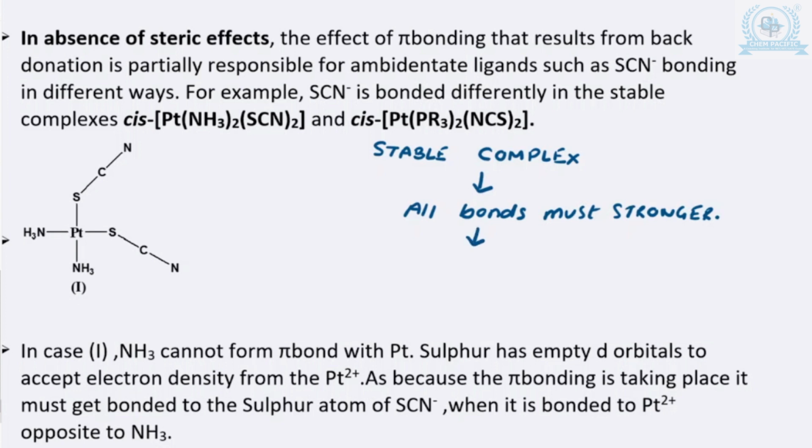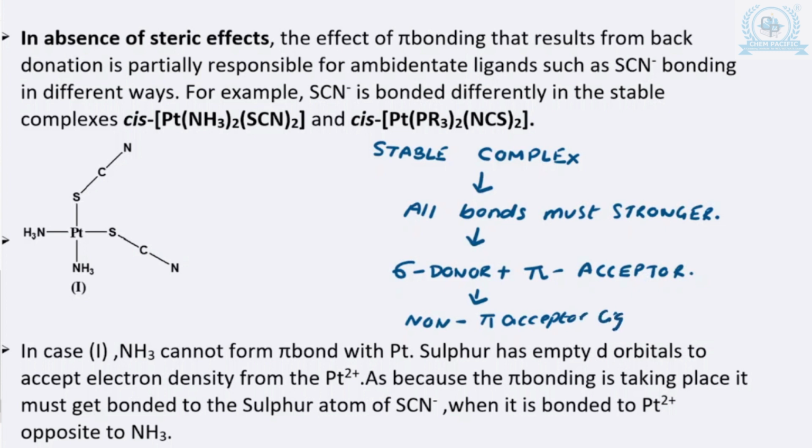Now what happens in a stable complex? If there is a ligand which is a sigma donor and also a pi acceptor, it always prefers, this is very important, a non-pi acceptor ligand trans to it. You will have to understand this very well.